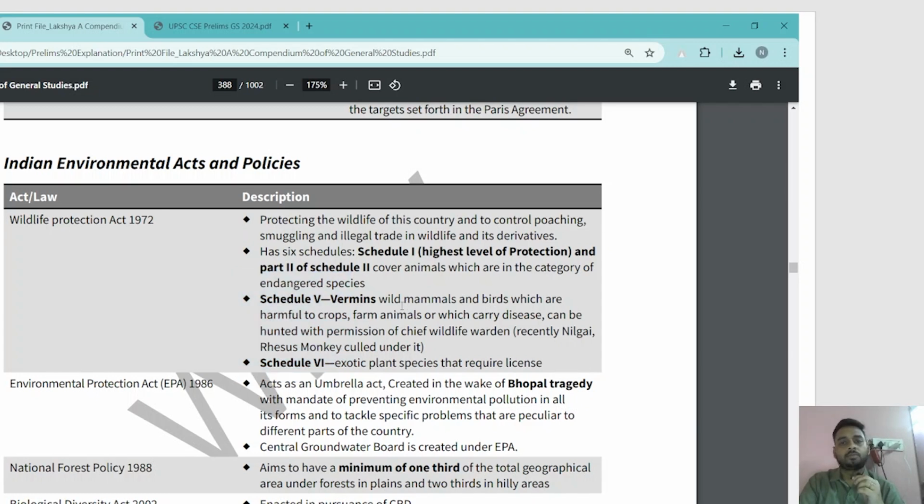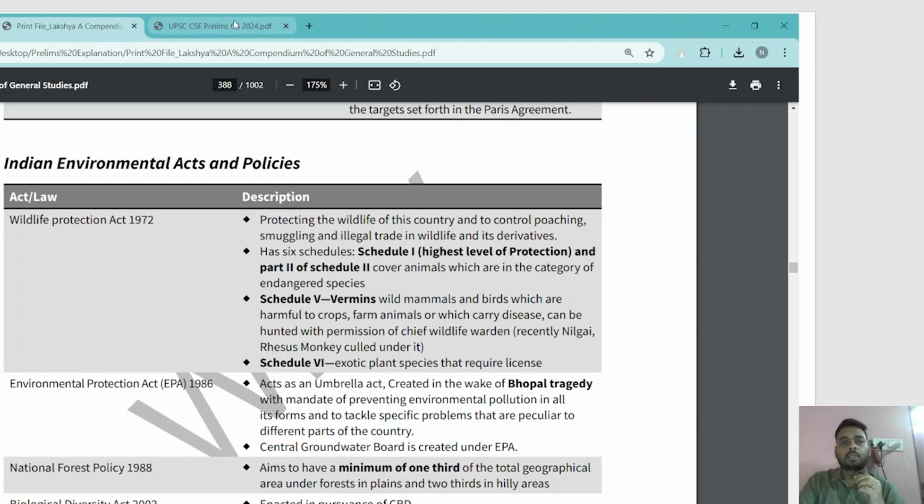Vermins are wild animals, which can be birds also, that are harmful to crops or farm animals, or which can carry disease. When we declare some of them as vermin, or put them in the Schedule 5 category, they can be killed with the permission of the chief wildlife warden, right?